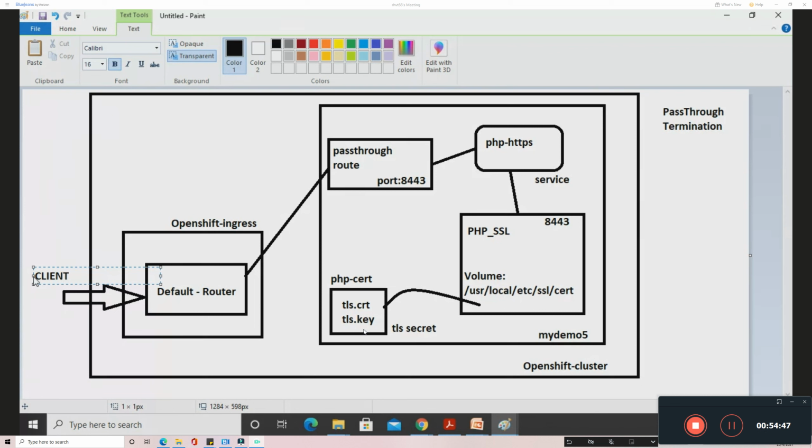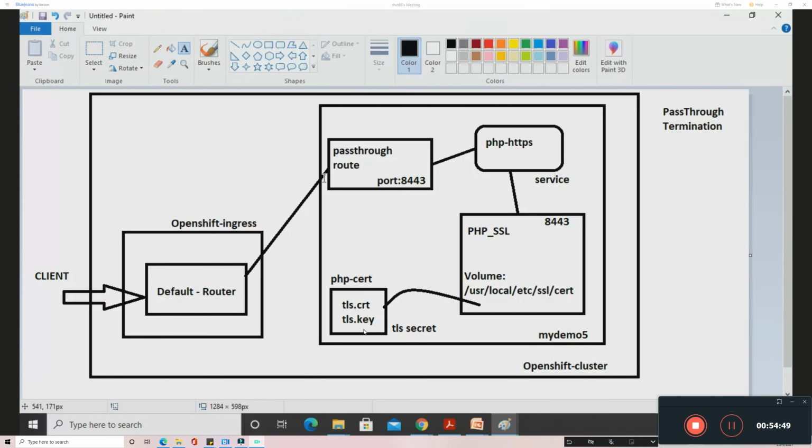Once the client is reaching, through this route, this will be our path. It will reach this route, go through the service, and this service will reach the application. So this will be the path. Once the client is reaching this application, this certificate, which is over here, will be issued to the client.